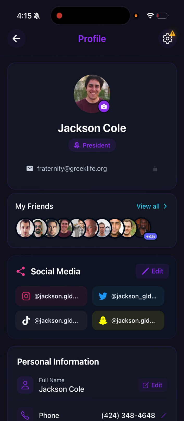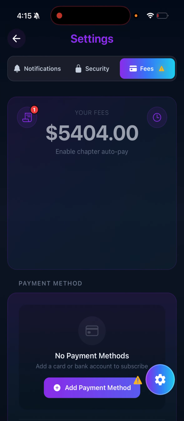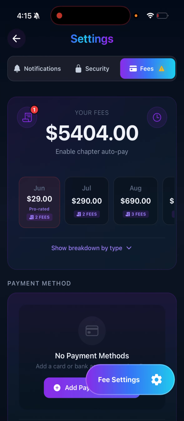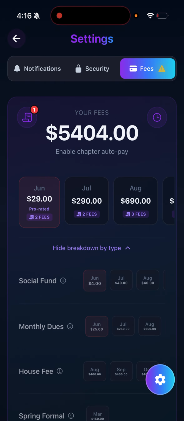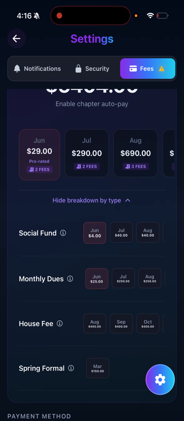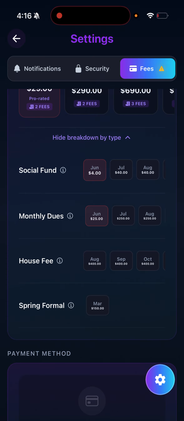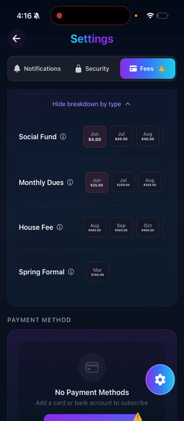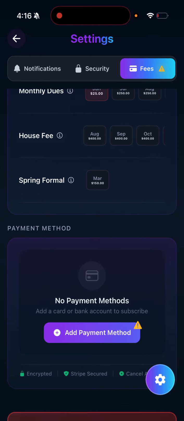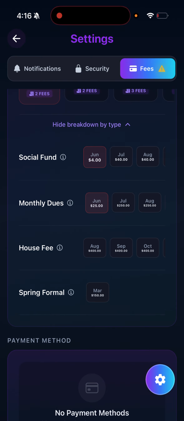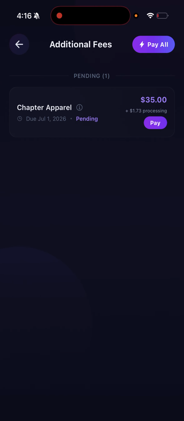Finally, there's the due payments. This is really good for the secretary. As a secretary, you can enable chapter autopay, so people will automatically be charged for their dues. And you can select at what rate they want to be charged. So let's say you want it to be monthly, you can make it monthly. If you want to make it quarterly, whatever fits your chapter, or a one-time payment, it is up to you and it is up to the brothers. This shows a breakdown of where the money is going for the brothers and for you. It helps you keep track of what money is being given and what money is being spent, etc.